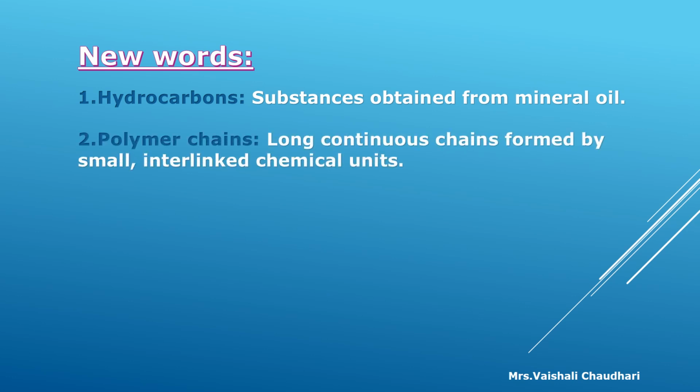A polymer chain is a long continuous chain formed by small interlinked units. Interlinked means they are connected with chemical units. These two hard words came up in the preparation of Dacron, Terylene and Terene. I hope you understood.